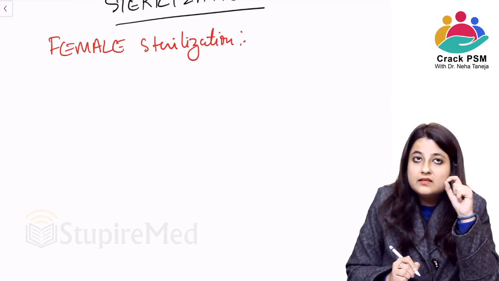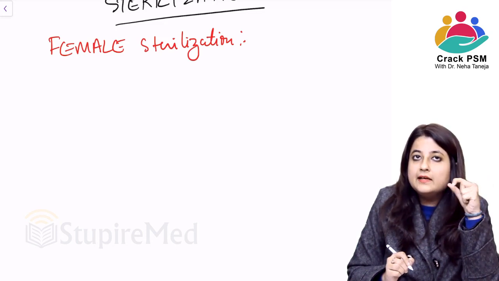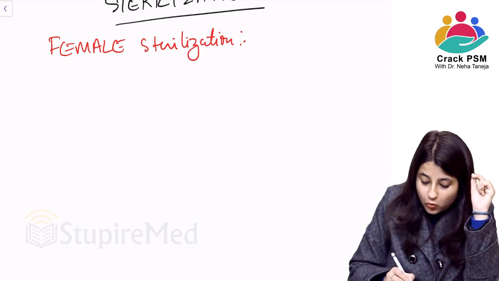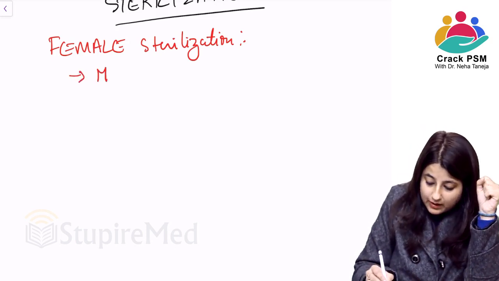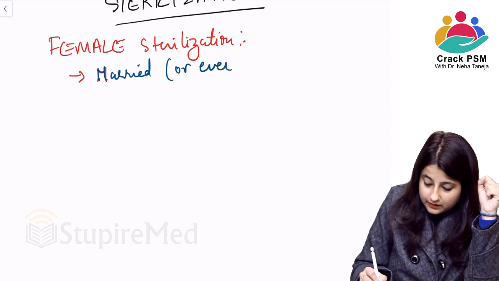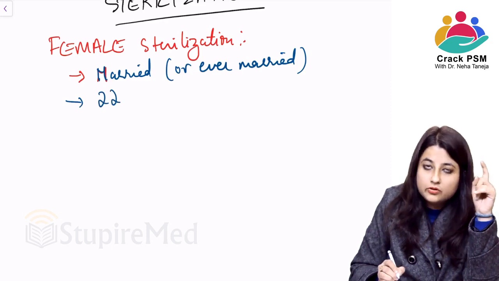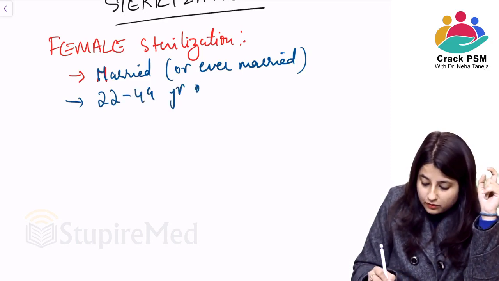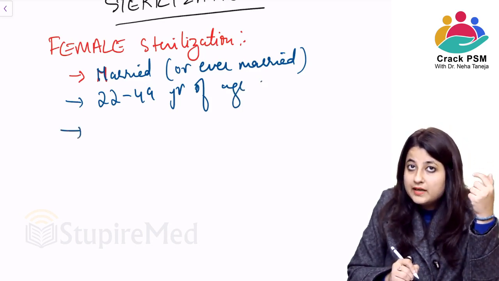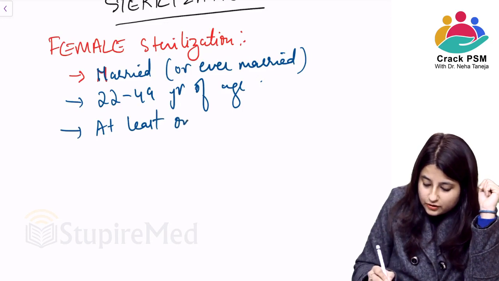Female sterilization is a permanent method of contraception. There are certain criteria that need to be fulfilled for a lady to undergo female sterilization. What are those criteria? Number one, she should be married, or ever married. The question that comes as MCQ is the age, 22 to 49 years of age. Should she have 1 child, 2 children, 3 children to be eligible for female sterilization? She should at least have 1 child.